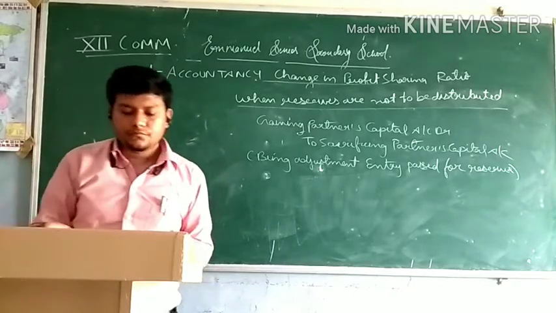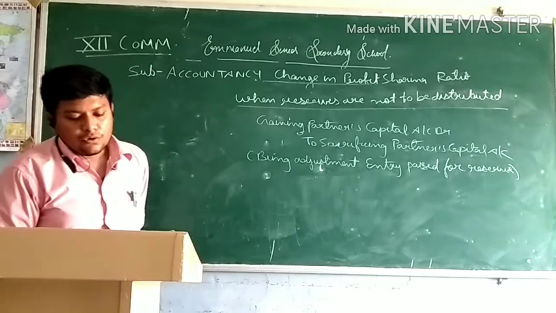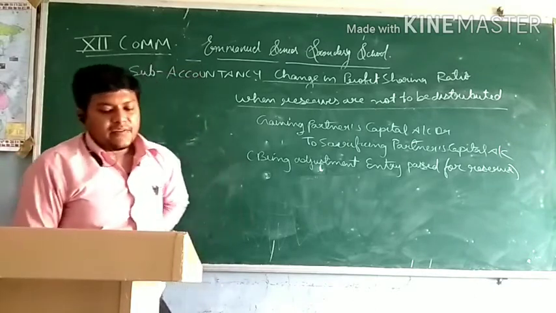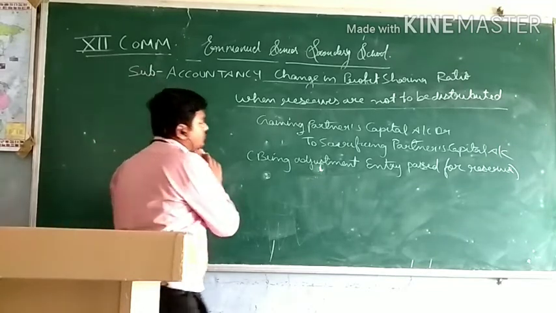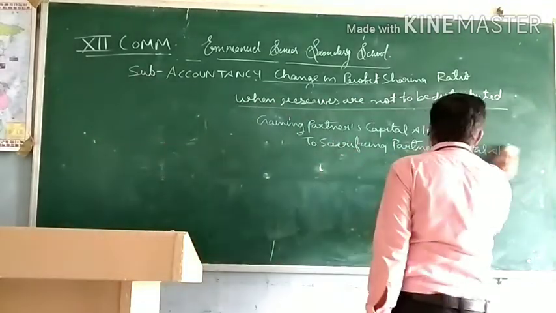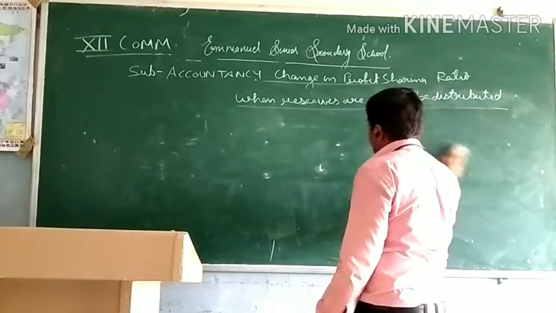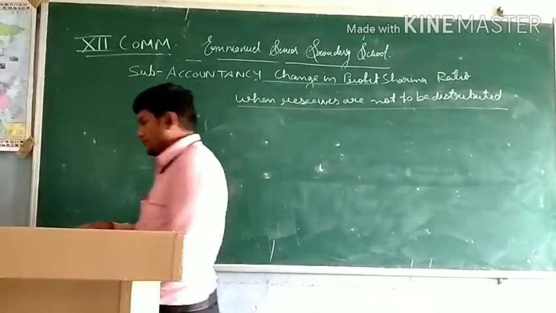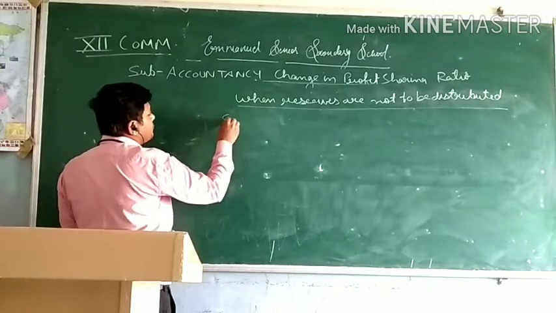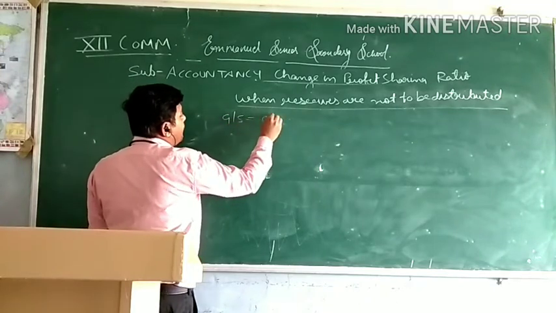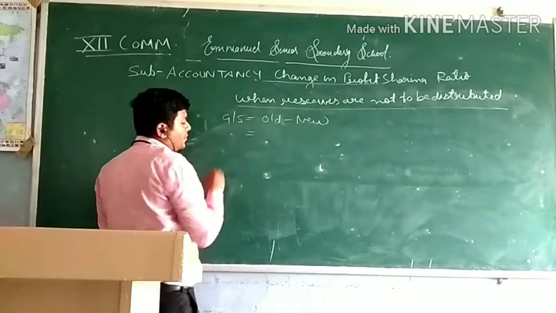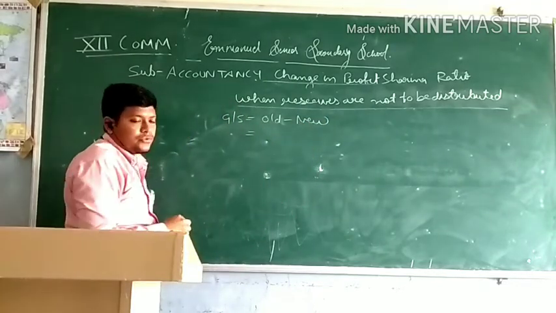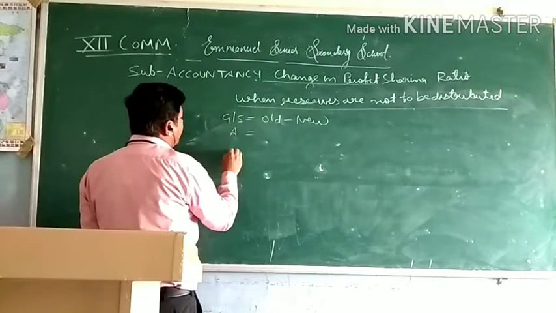So now we will do, first of all, we will calculate the gaining and sacrificing ratio. We all know that we will subtract new ratio from old ratio, and old ratio is 3:2, new ratio is 4:3:2.